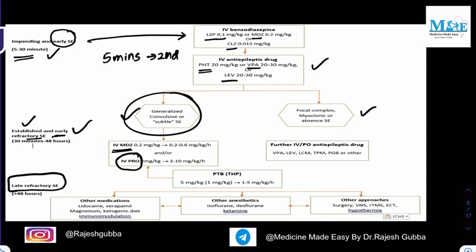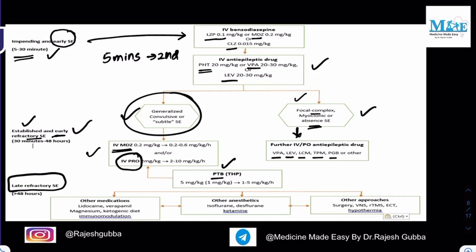So either of these two drugs can be given. If the individual is refractory to midazolam or propofol, then the other drug is PTB. PTB stands for phenobarbital. So these are the drugs that you need to give in case of established and early refractory status epilepticus. Whereas in case of focal, that is complex, myoclonus or absence status epilepticus, the further management is you need to give IV or per oral valproic acid, levetiracetam, lacosamide, topiramate, pregabalin, or other drugs.